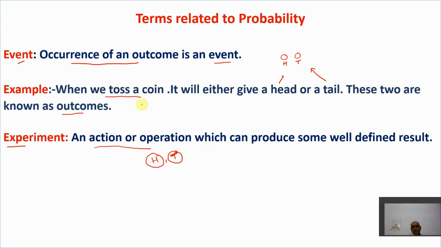Now, if I toss a coin, I know that the well-defined results are what? It will definitely result either in head or in tail. I know either of the two will come. That is for sure. So this is a well-defined result. So this is called what? Experiment. So we have learned about event. We have learned about experiment.